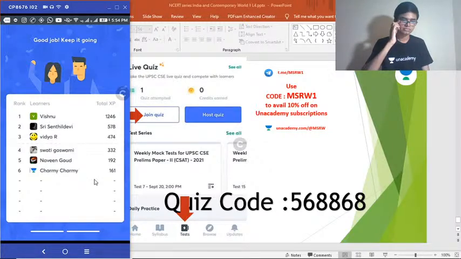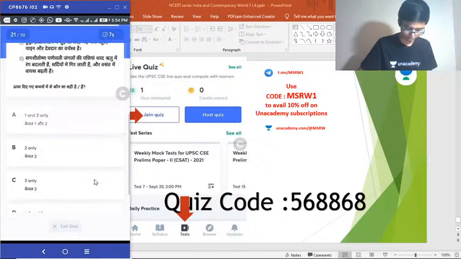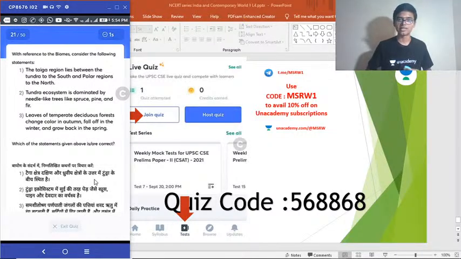Moving on. Question 21. With reference to the biomes, consider the following statements. 1. The taiga region lies between tundra to the south and polar regions to the north. 2. Tundra ecosystem is dominated by needle-like trees with spruce, pine and fir. 3. Leaves of temperate deciduous forest change color in autumn, fall off in the winter and grow back in the spring. Select the correct answer. Easy question. Look at the options and using the options you can eliminate various sentences. Options make the question easy or difficult, okay?